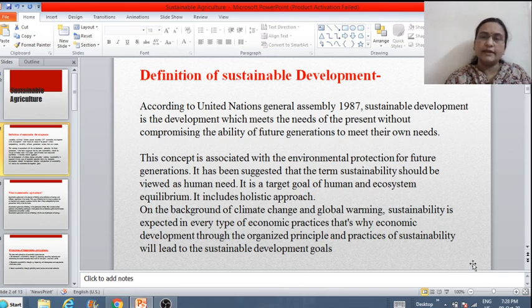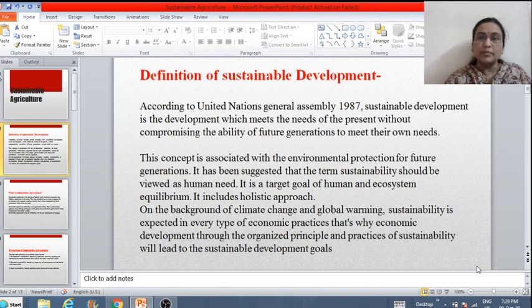In an easy way, we can say that we should use available resources in an efficient manner without wastage so that future generations can use those resources. Otherwise, after some years, resources and other things will be no more on this earth. So it is not development. So development should be sustainable, it should be long lasting, it should be useful for the coming generations.